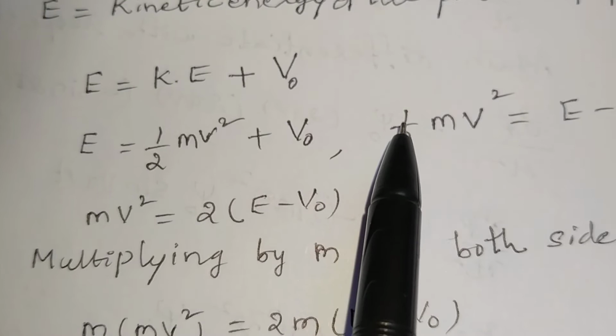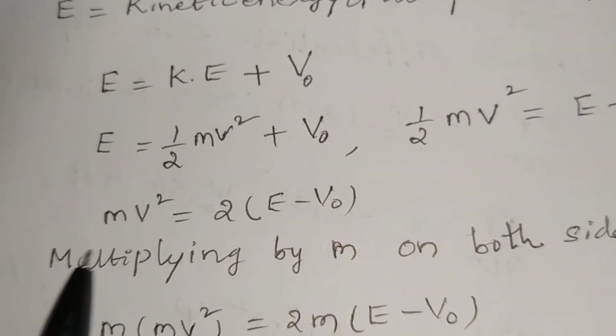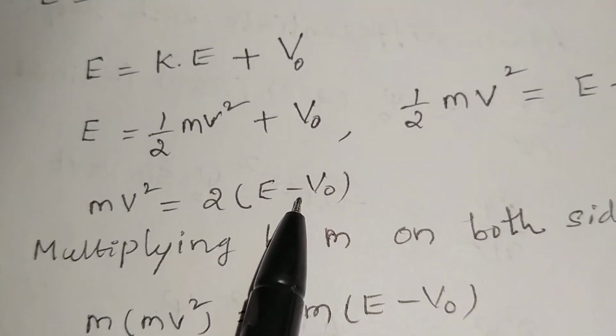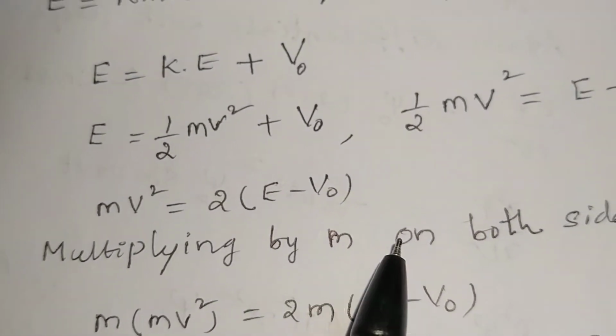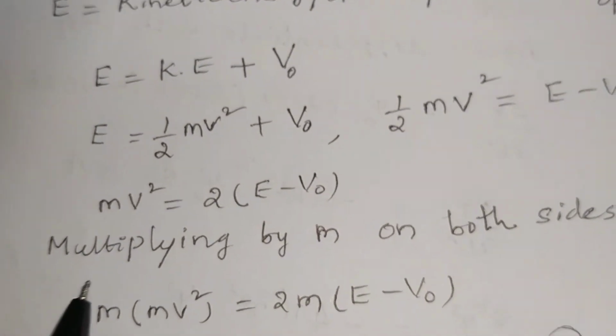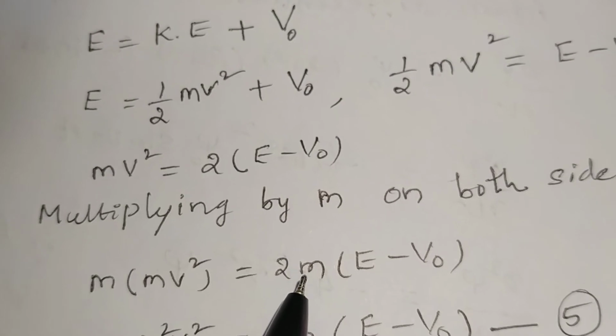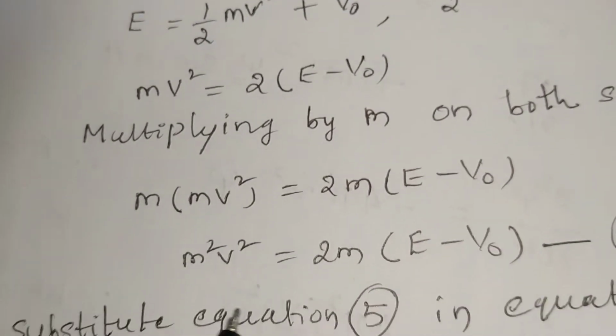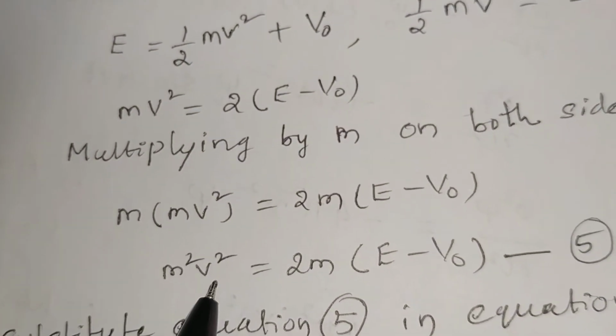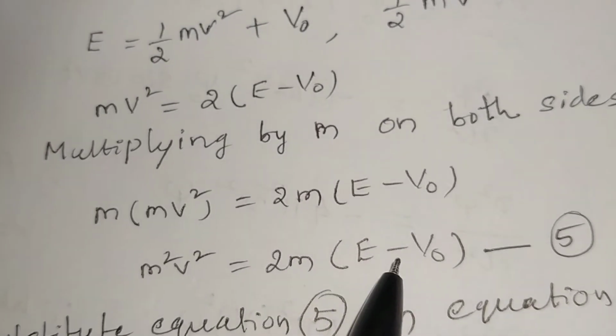Therefore, mv square is equal to 2 into E minus V naught. Multiplying by m on both sides, m into mv square is equal to 2m into E minus V naught. Therefore m square v square is equal to 2m into E minus V naught.